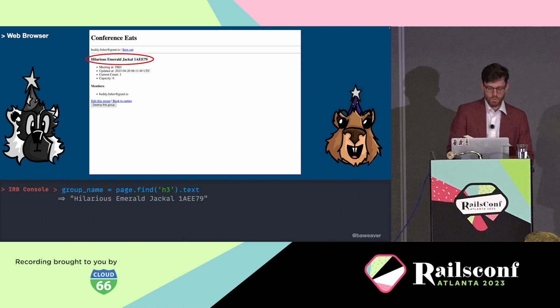Back to it though, we'll want to make sure to keep a hold of that header text as the previous page will list it, and we want to make sure that it's actually there. Remember, if you add that prefix of group name, the text will be different, so you will have to clean up that text, and that will cause your specs to break. In the meantime, though, we can actually extract that and get back hilarious emerald jackal 1A, whatever in the world that happens to be.